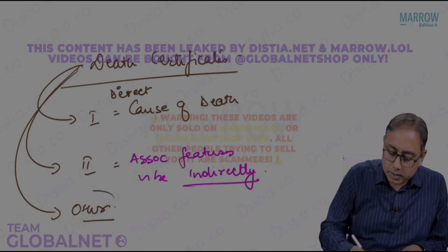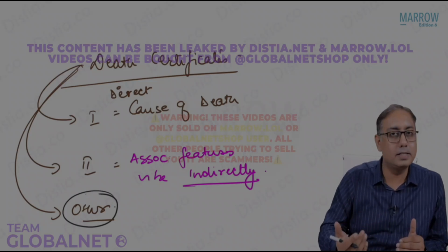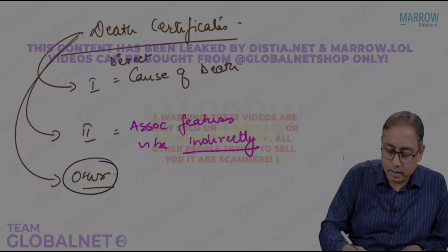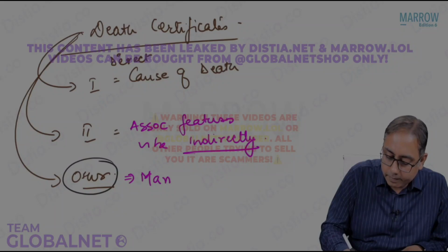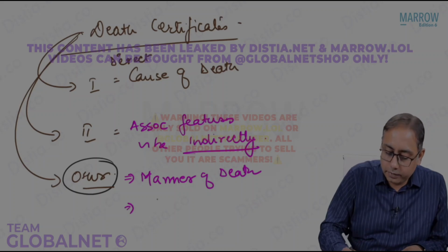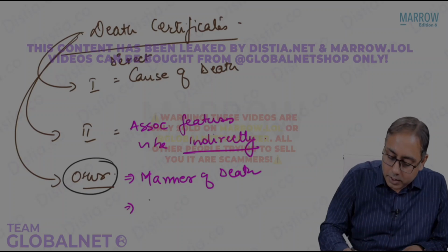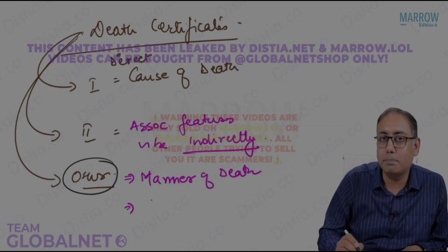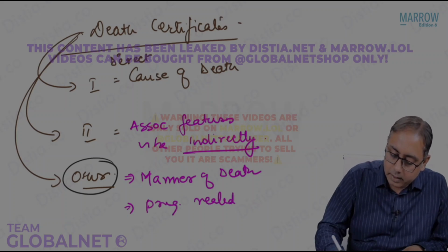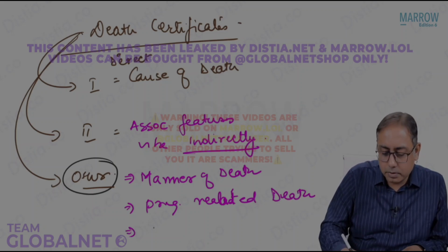And part 3 is the other causes, where we talk about the pregnancies, and whether the female is there or not. So please note, in the other part of the death certificate, we will check for the manner of death. Second, we have to see if the person who died was a male or a female. If it was a female, was the female who died pregnant or not? So pregnancy related death has to be asked. And third is about tobacco smoking.